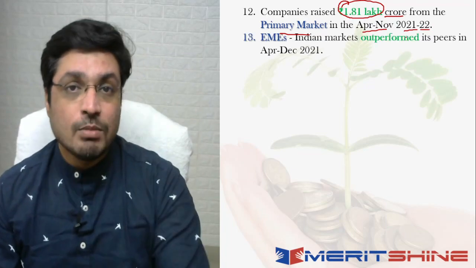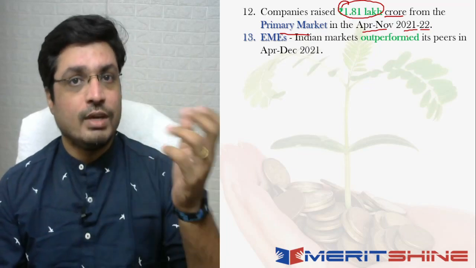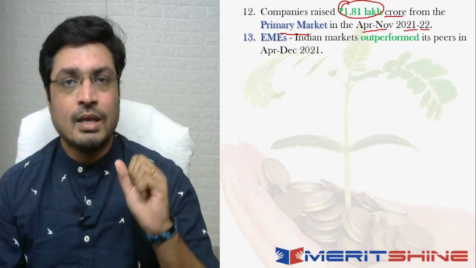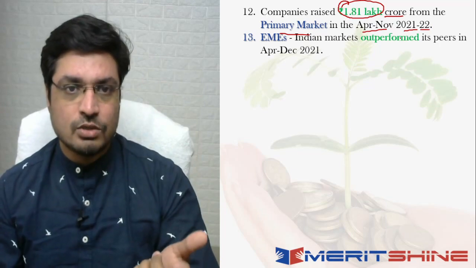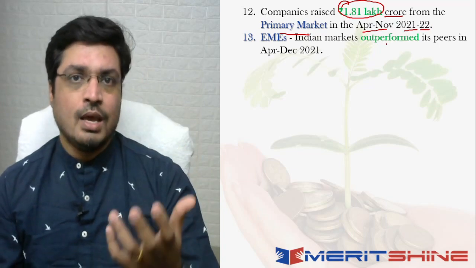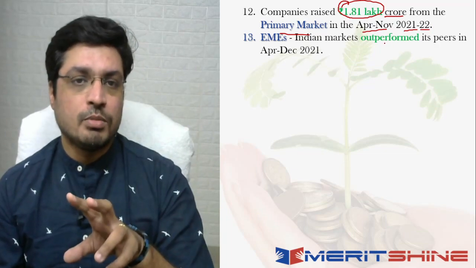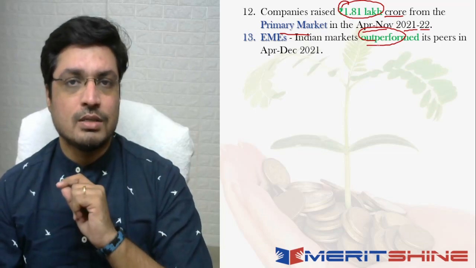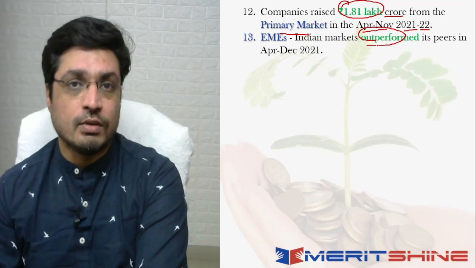Next up, we talk about the emerging market economies. When you talk about developed economies, obviously the ones which are doing very well already and they've reached a stage wherein the growth begins to stagnate at some point, those are the developed economies. But India is one of the emerging market economies, right? When you talk about the Indian markets as compared to the entire peers that India has from an emerging market economy perspective, India has outperformed its peers in the April to December period. Again, this has categorically been stated in the economic survey.